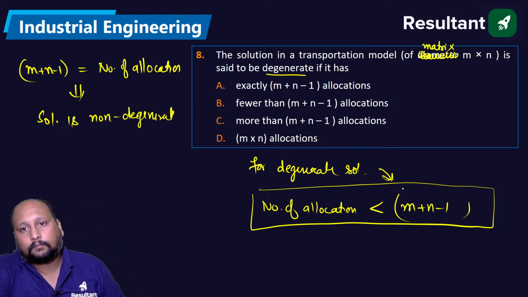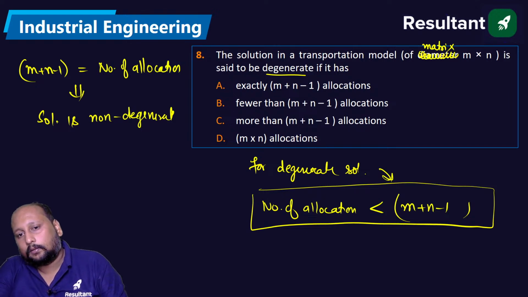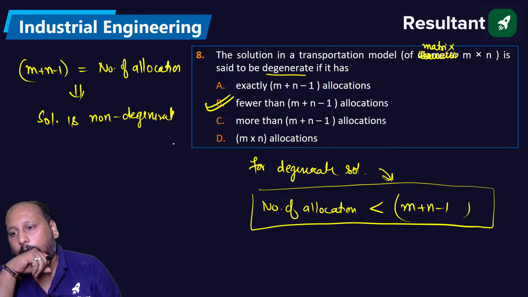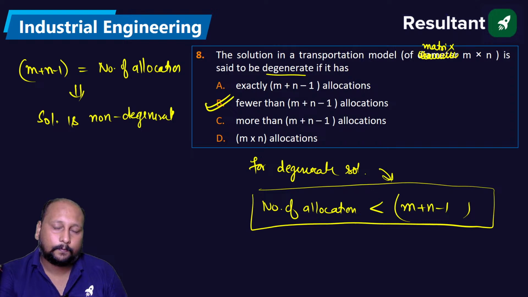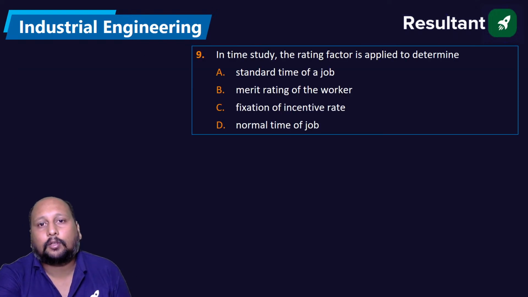Right? This is clear? If the number of allocations is less than M plus N minus 1, that means option B. Option B is the correct answer. Very good. Done? Chaliye, next. Question number 9 on the screen.